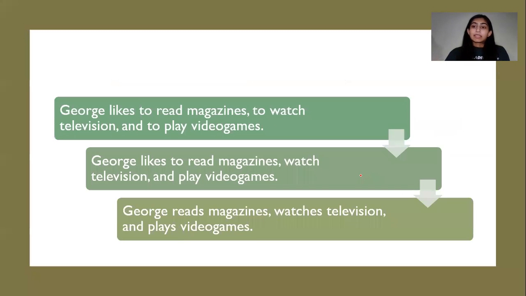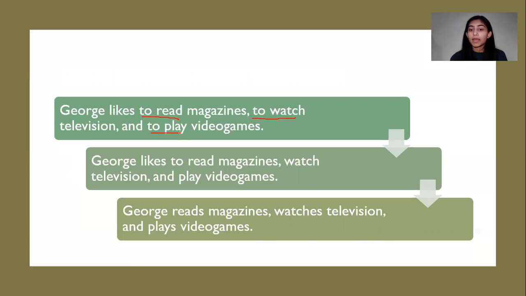So let's just look at some more examples. George likes to read magazines, to watch television, and to play video games. So again, you're starting each item in the list with to read, to watch, and to play. These are all verbs and they're all in the same tense.